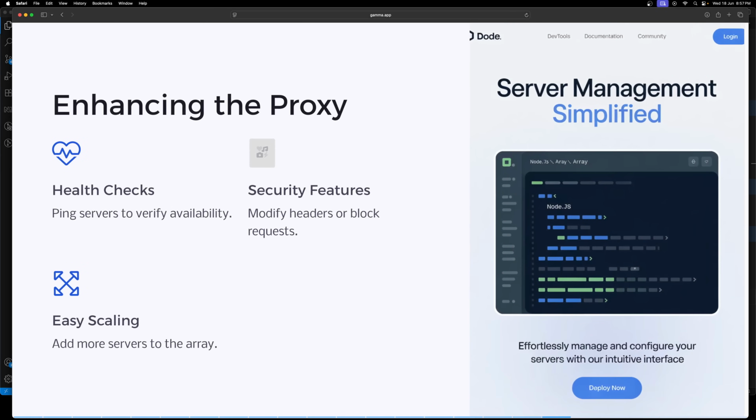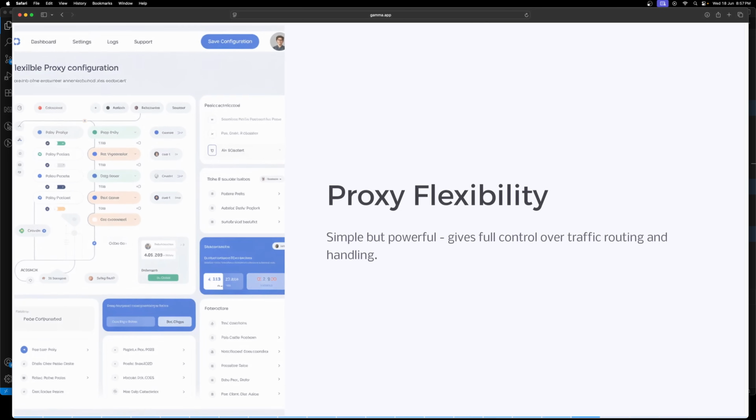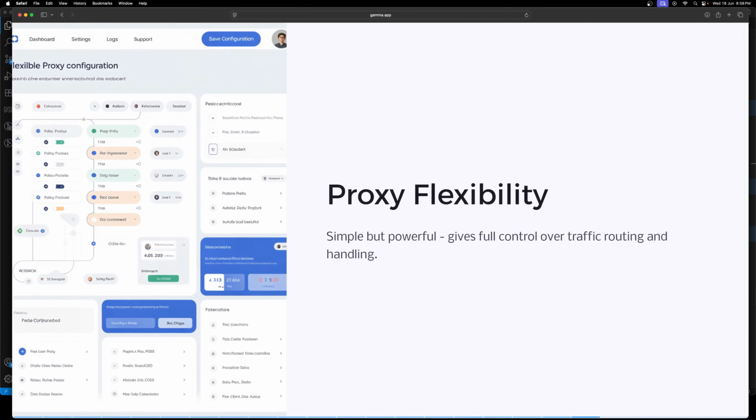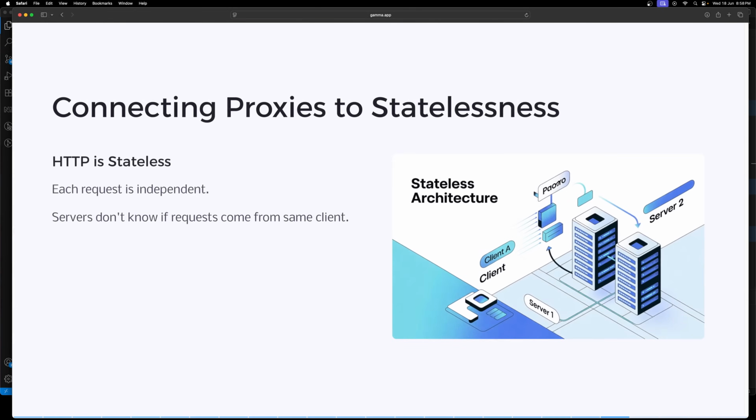So enhancing the proxy. If you want to add health checks, we can ping servers to verify availability. For security features, modify headers or block the request. Easy scaling, add more servers to the array. So proxy flexibility, it's simple but powerful. It gives full control over the traffic routing and also the handling.